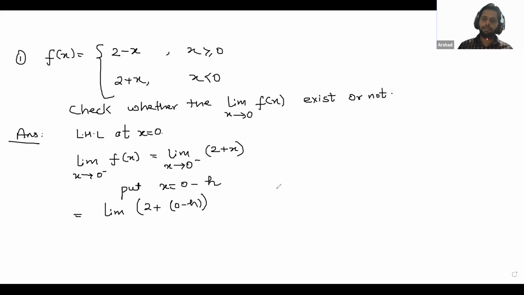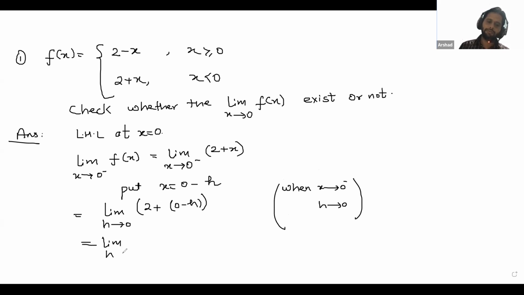And in the bracket, please write when x approaches 0 minus, h approaches 0. So here, h tends to 0. So you have limit h tends to 0 of 2 minus h. Now put this limit: 2 minus 0. So you will get 2. That means the left hand limit is 2.